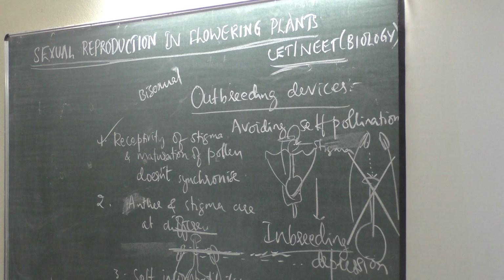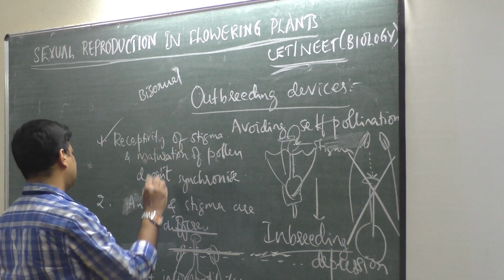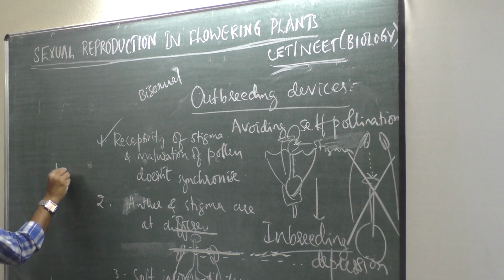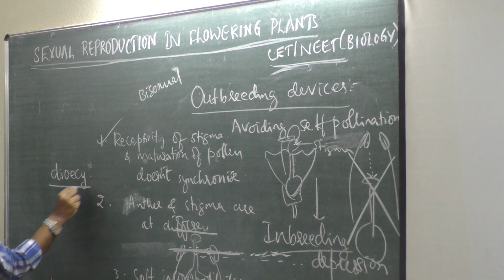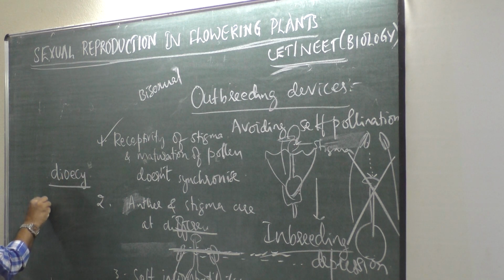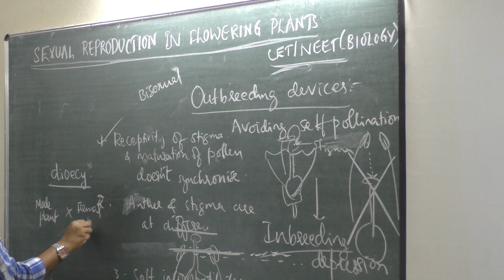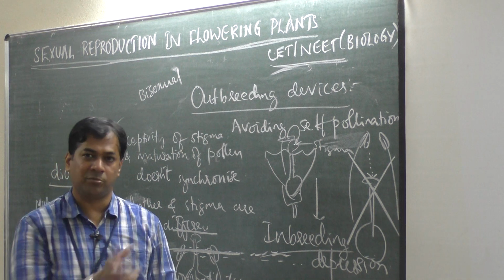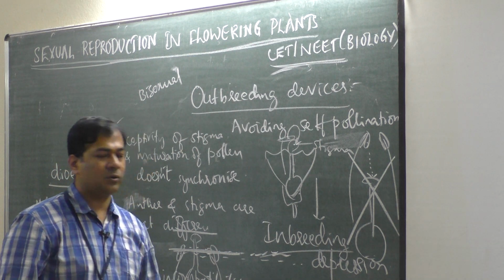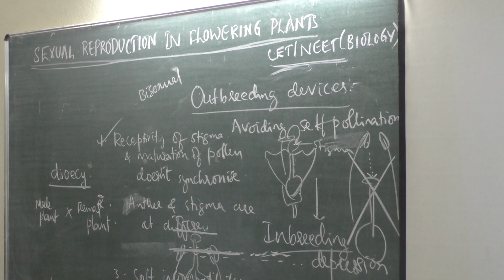Then male and female flowers are present on different plants. That condition is called dioecy. I'll write here. What we call dioecious. Dioecy means a male plant which has only male flowers versus a female plant, two different plants. This is a dioecious condition, isn't it? Dioecy. Its opposite is monoecious. So these are outbreeding devices.